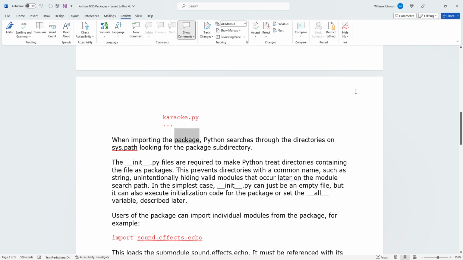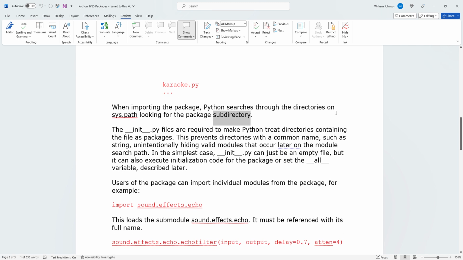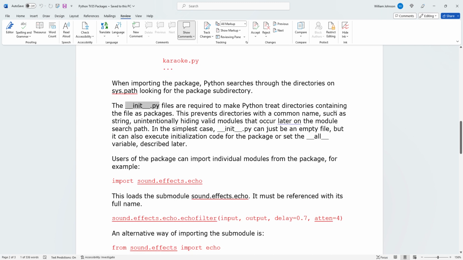When importing the package, Python searches through the directories on sys.path looking for the package subdirectory. The __init__.py files are required to make Python treat directories containing the file as packages. This prevents directories with a common name, such as string, unintentionally hiding valid modules that occur later on the module search path.